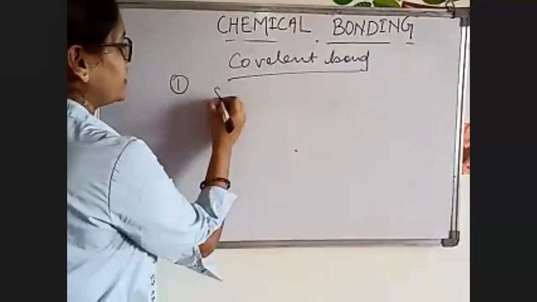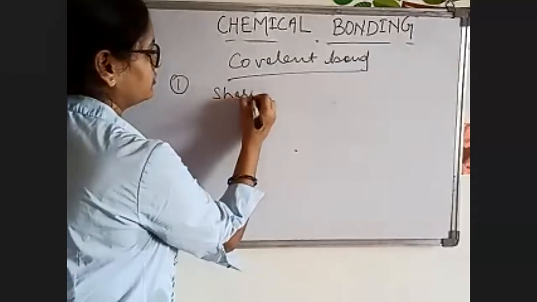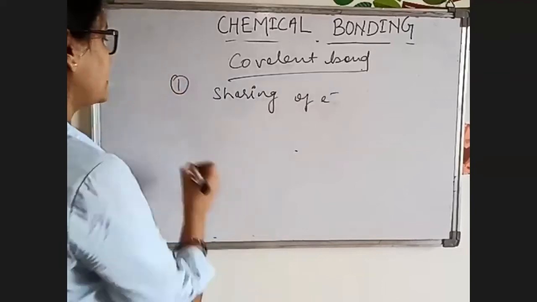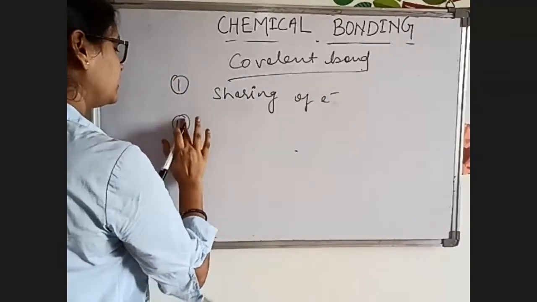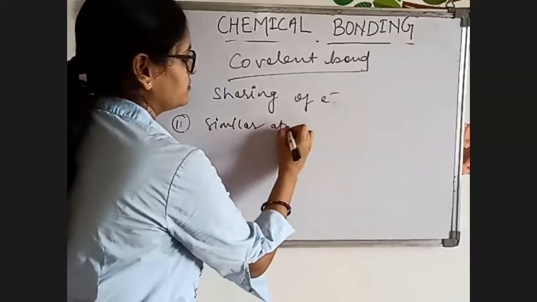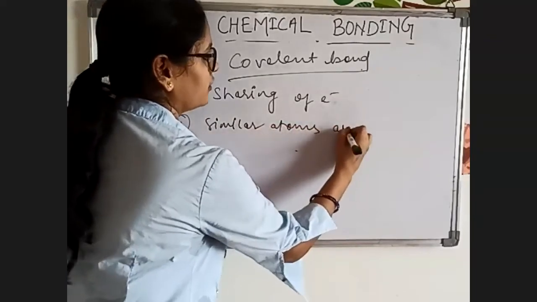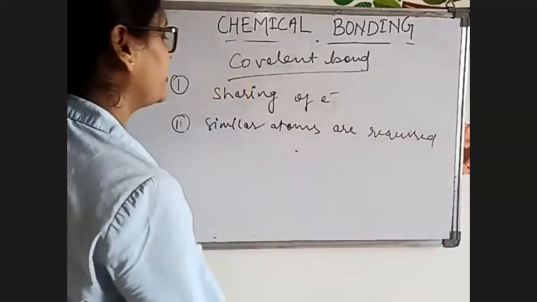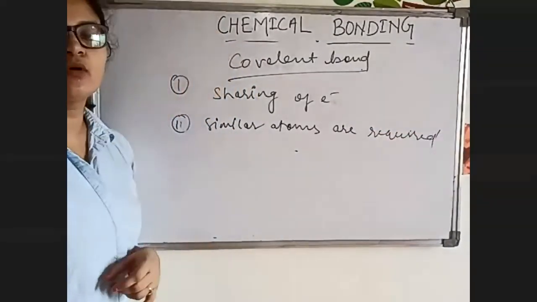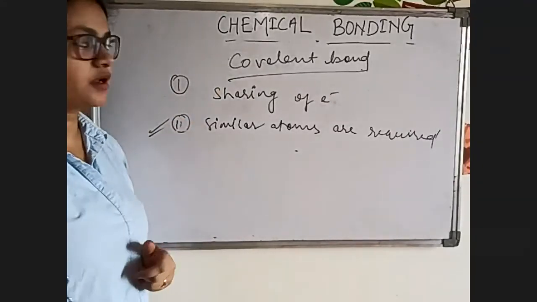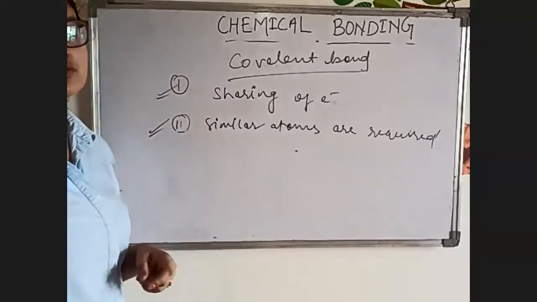There will be sharing of electrons, and similar atoms are required. So in ionic bond, what was there? In ionic bond, different atoms were required. In covalent bond, similar atoms are required, and sharing of electrons happens.